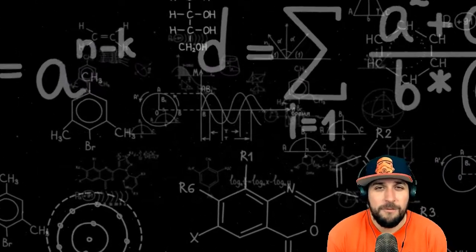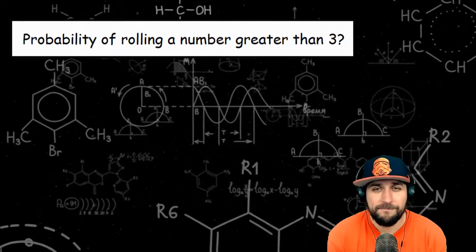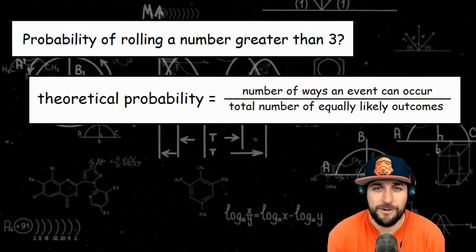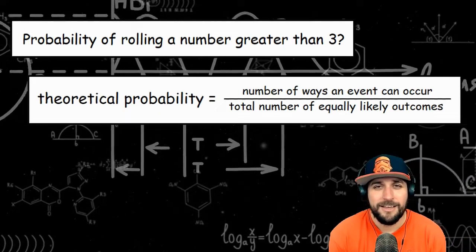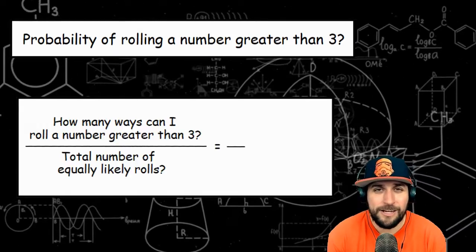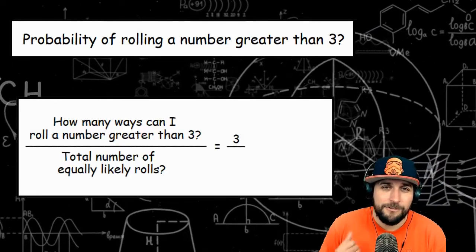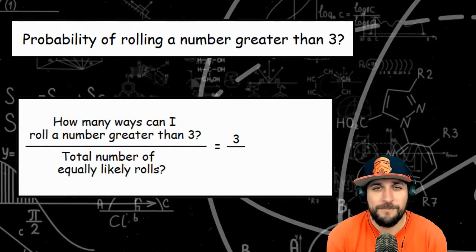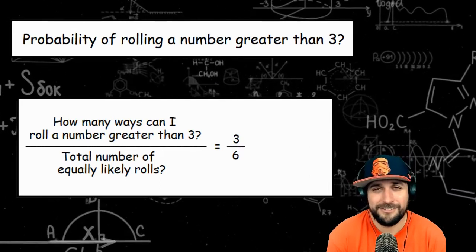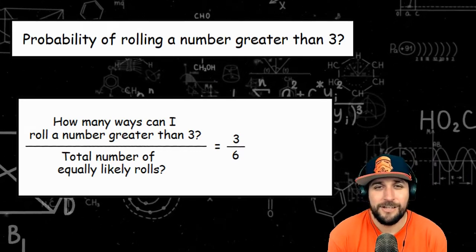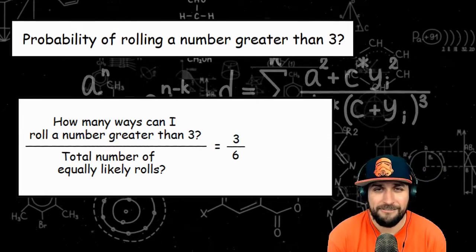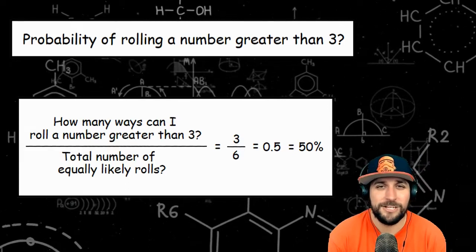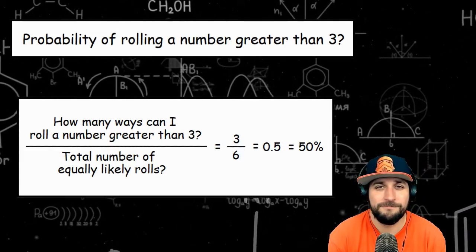Example B asks for the probability of rolling a number greater than a 3. So theoretical probability, again, number of ways something can happen over the total number of equally likely outcomes. So how many ways can I roll a number greater than a 3? There's 3 ways. I could roll a 4 or a 5 or a 6. So that's 3 possible ways out of the 6 total ways, there's still 6 numbers I could get on my die. So theoretical probability would be 3 over 6, or 1/2, which is 50%. So there's a 50% chance of rolling a number greater than a 3 on a roll.